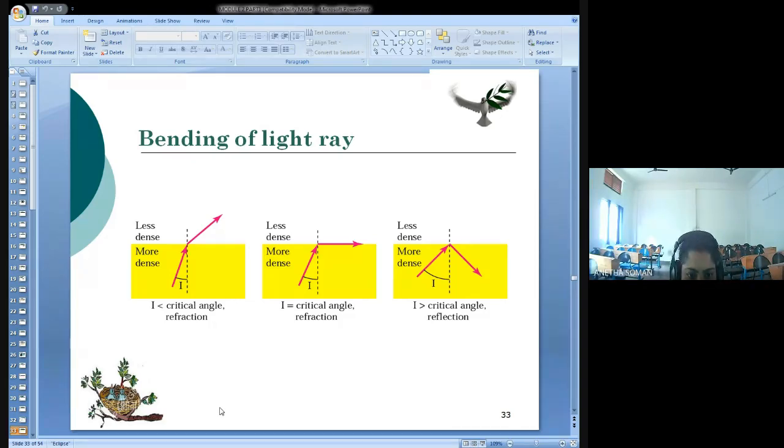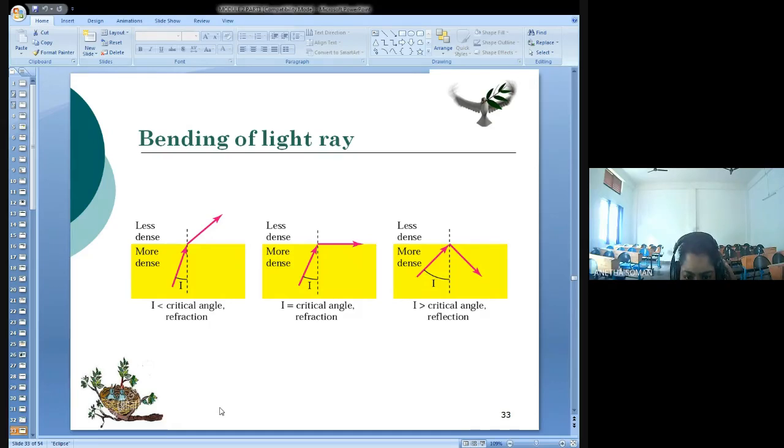The ray changes its direction. Now you can see a diagram where the ray of light changes its direction once it moves from a more dense medium to a less dense medium.